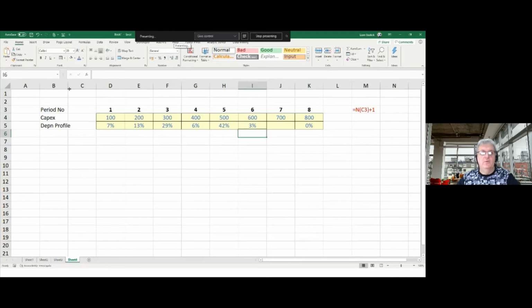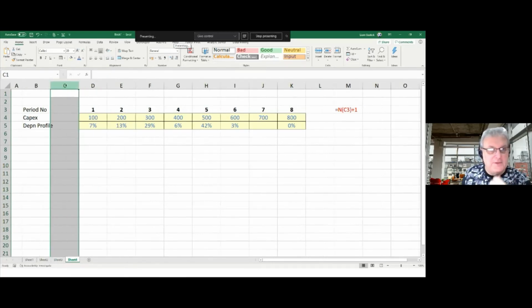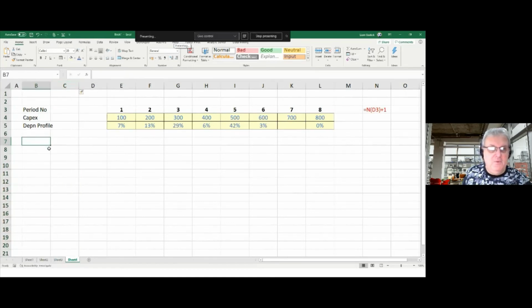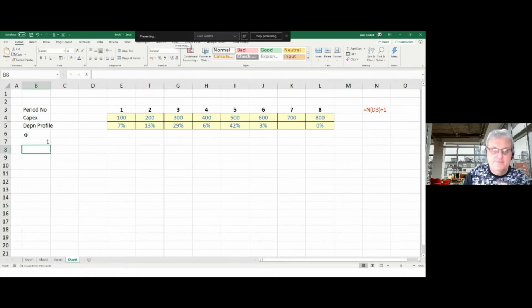Right, so how do I get this working through then? Well, let's work this out. I'm going to insert another column here because let's make this narrower. I'll show you why I'm going to need this column in a second. I want to have the years 1 to 8 down here, so I'm going to go equals n open brackets of the cell above plus 1 again. And I'm going to make it look like it's depreciation year 1 to 8.